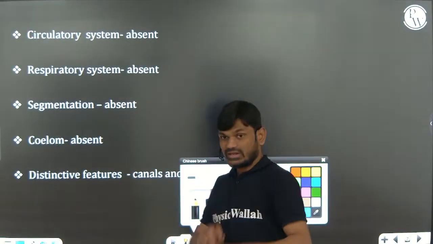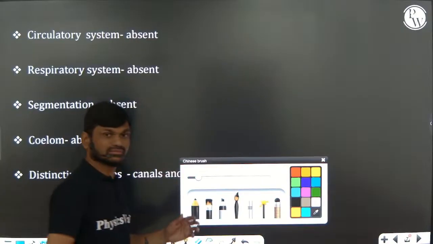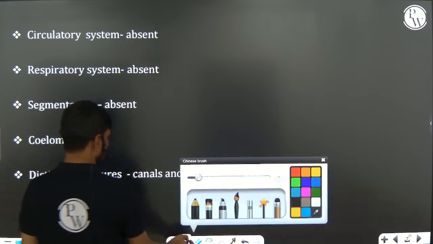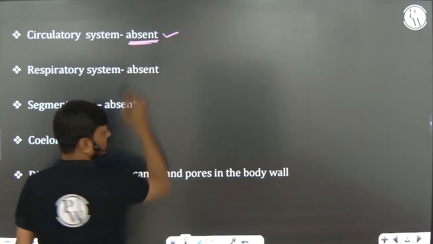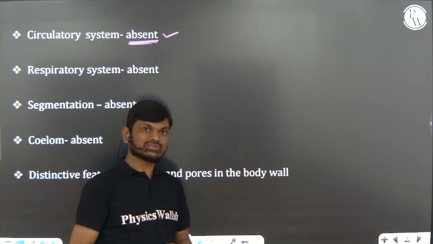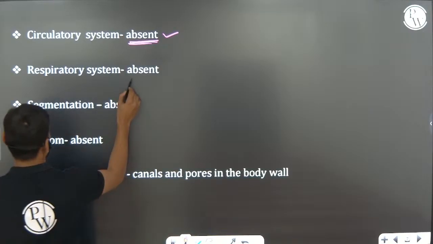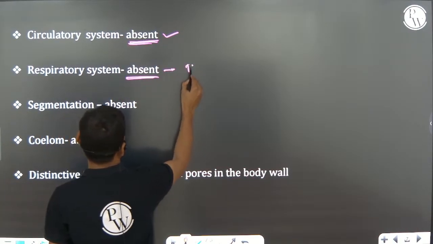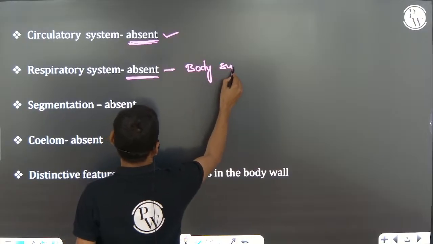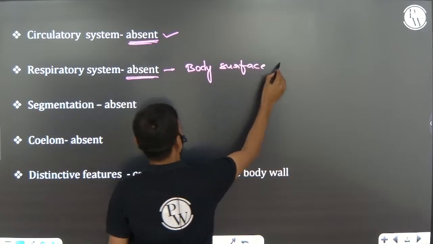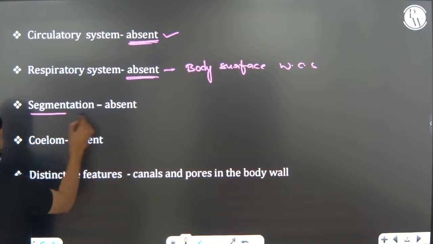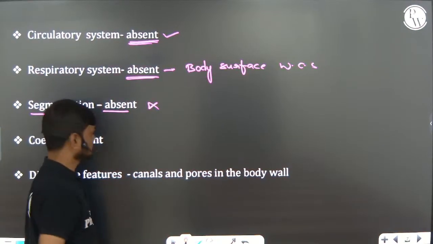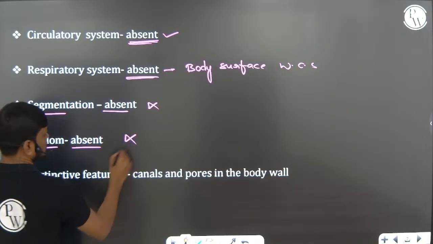So the NCERT last page after completing the chapter, that one box is there, that box is very, very important. Circulatory system absent. There is no circulatory system in these animals because the water canal system helps in respiration, transport of gases and excretion. There is no respiratory organ, only through the body surface or through the water canal system. Segmentation absent, no segmentation. Coelom also absent, no coelom.